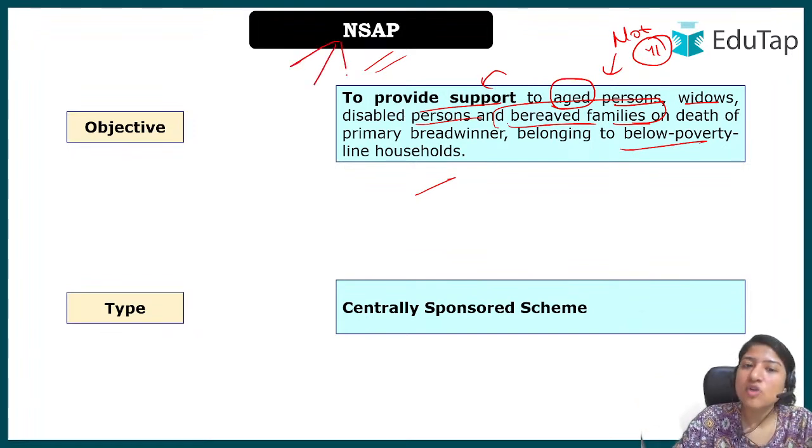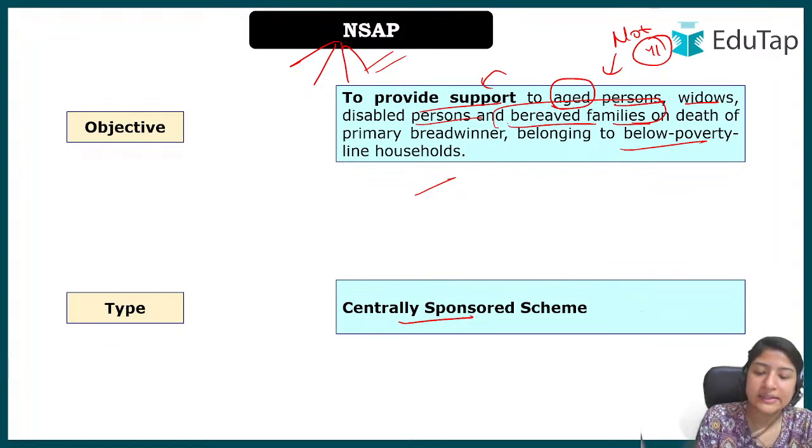So there are various components we will look at also. The basic idea of the scheme is to provide financial support to aged people, to widows, to families where the breadwinner has died, or to people belonging to the BPL line. Okay, and of course in all the cases, we will be focusing on what? We will be focusing on the senior citizen categories only. And the type of scheme is centrally sponsored. What does it mean? It means that the amount will be divided between the center and the state.